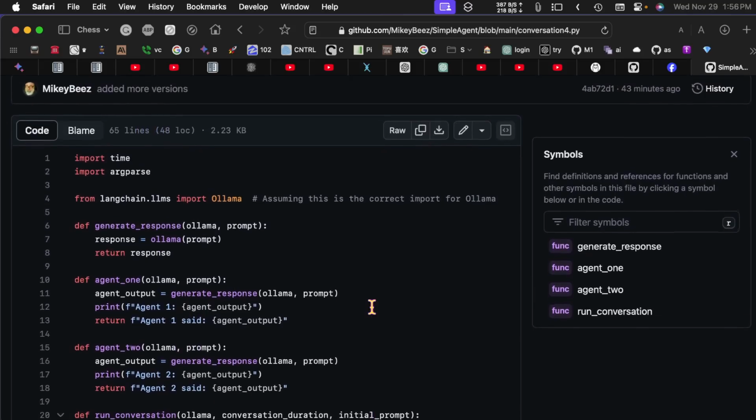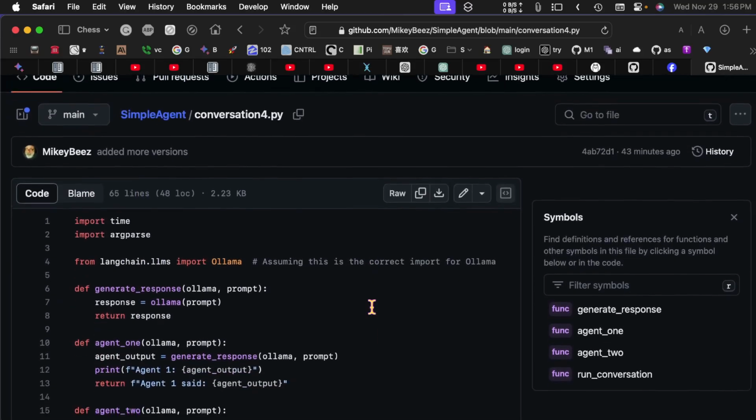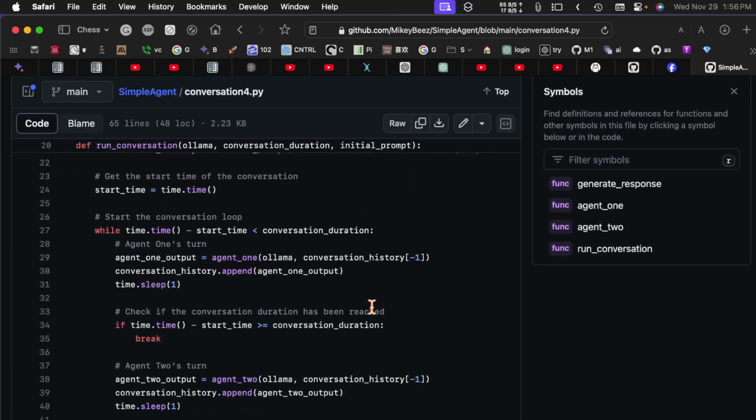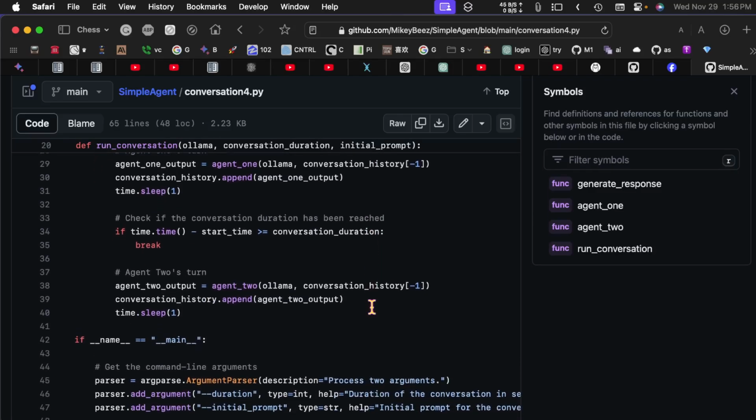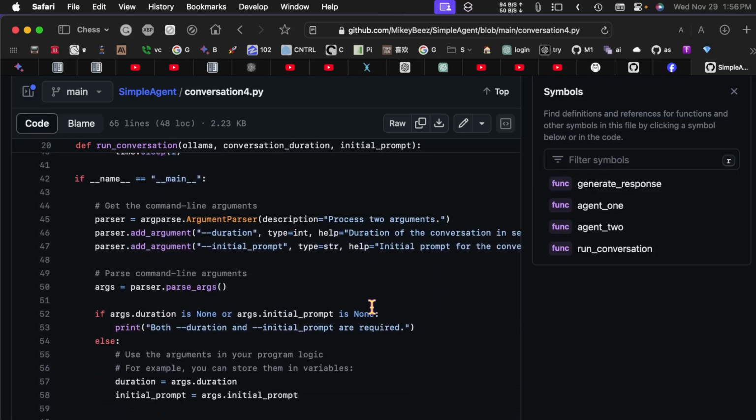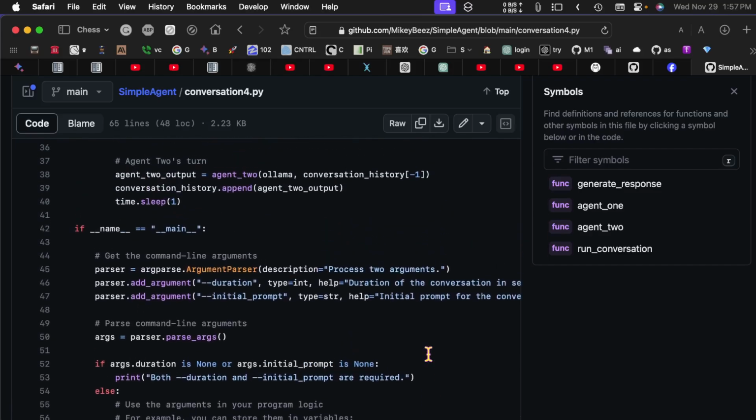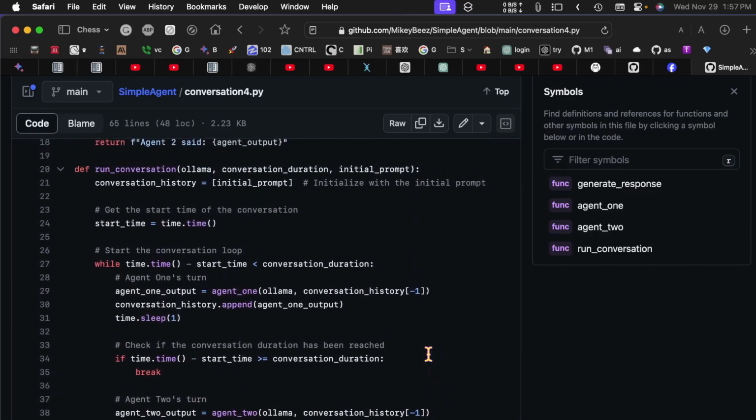Let's see, I could have sworn that I had put some role information in here. Maybe I put it down below. Anyway, here's the Ollama information. We need the base URL. This is where that server is running, and we need the model name to use. And here's how we run the conversation. We pass the Ollama object, the duration, and the initial prompt. And that's pretty much it.